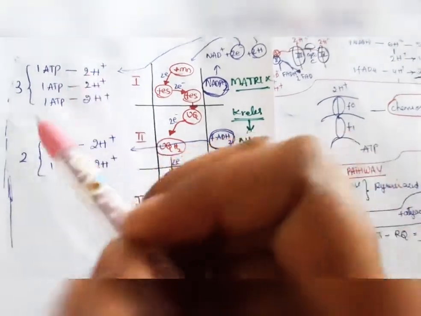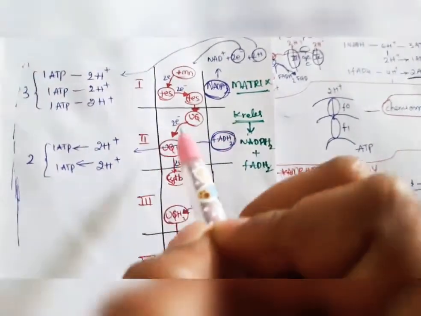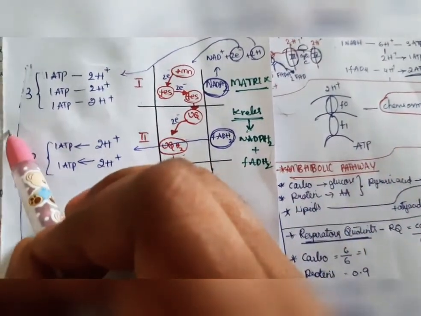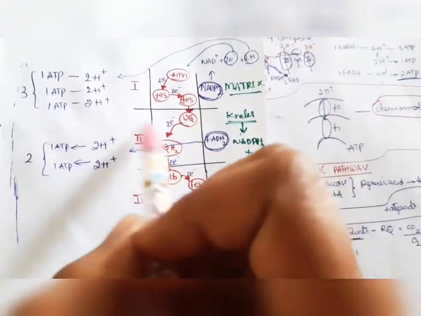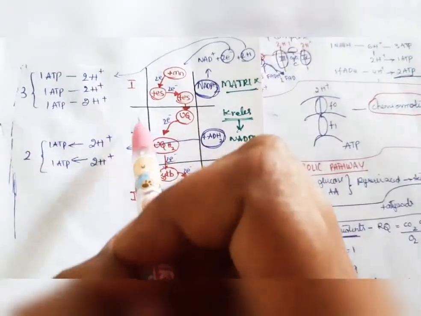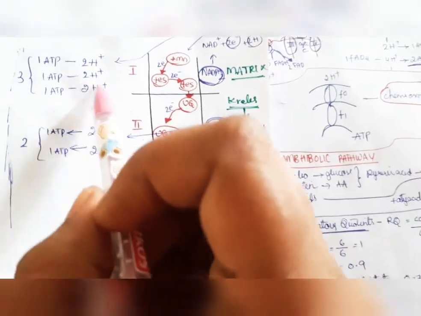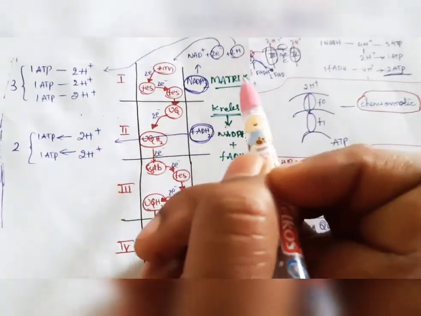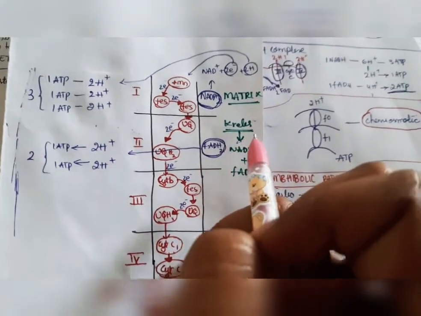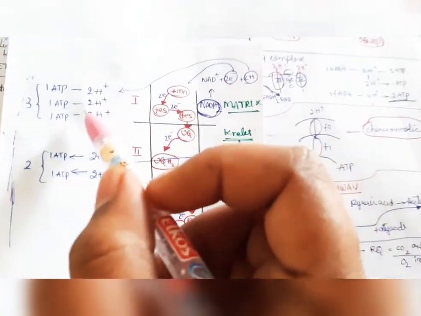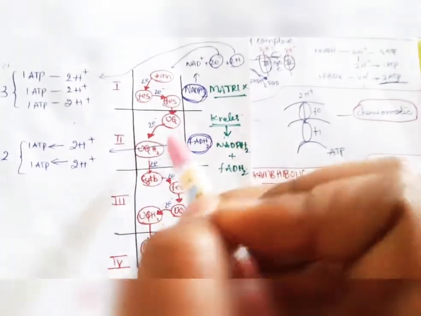This is the outer membrane of the mitochondria, and this is the inner membrane. Here the cytoplasm will be there. This place is known as the intermembranous space. In the intermembranous space the H plus ions will be more, because in the matrix the H plus will be less, since the H plus is transferred here when the electrons are transferred.